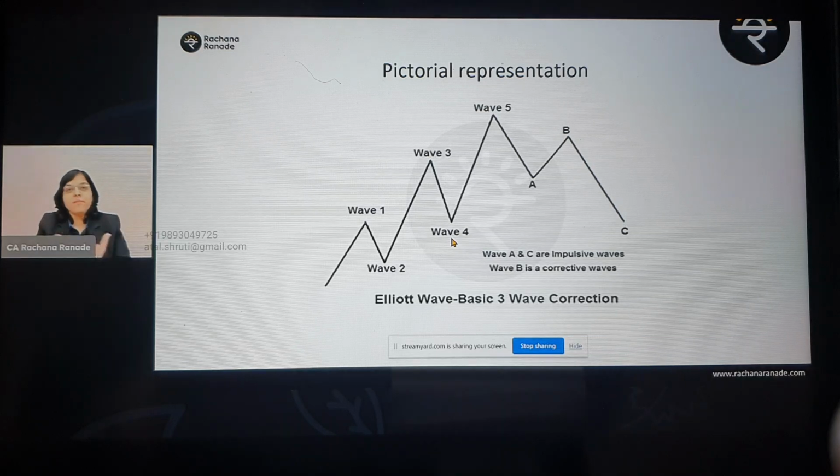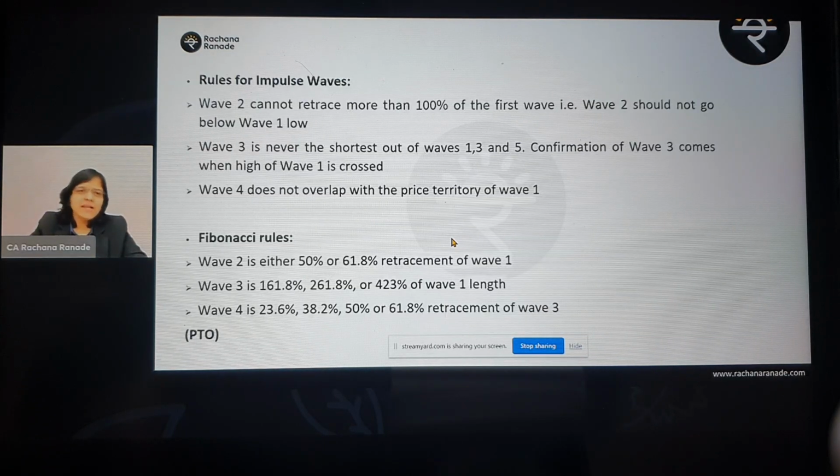So what we have done is use the theory based on the NCFM modules. You should understand that whatever we are learning matches the NCFM modules. First, let's understand certain rules for impulsive waves. Now what could be the impulsive waves? I want you to focus on this.